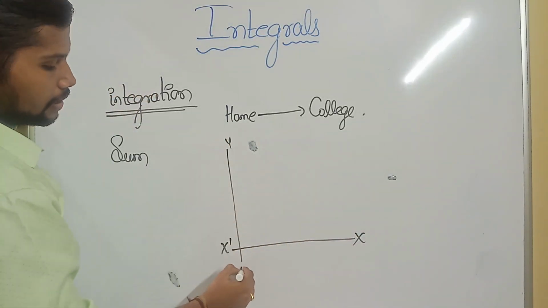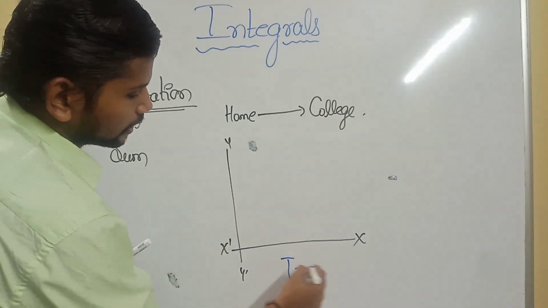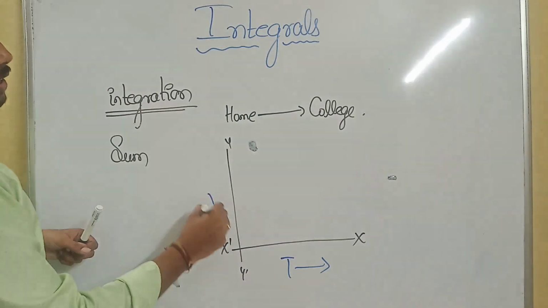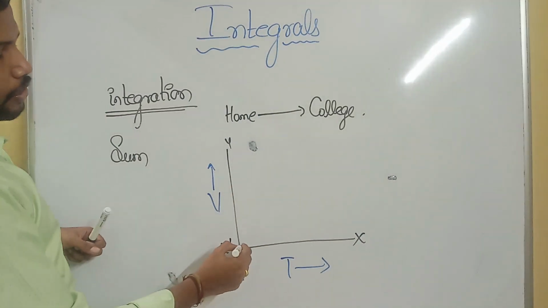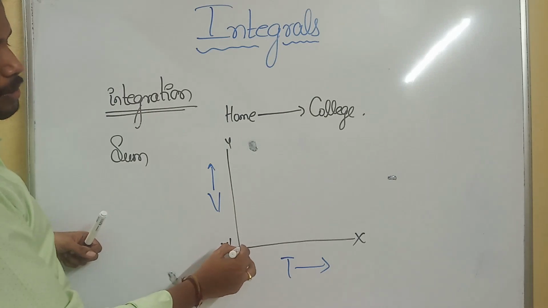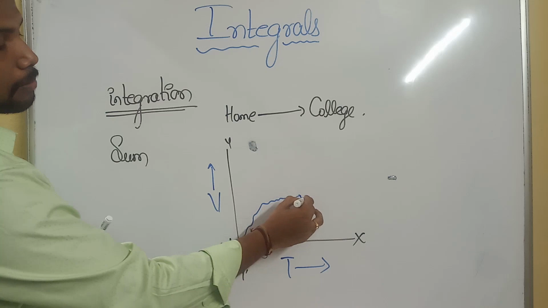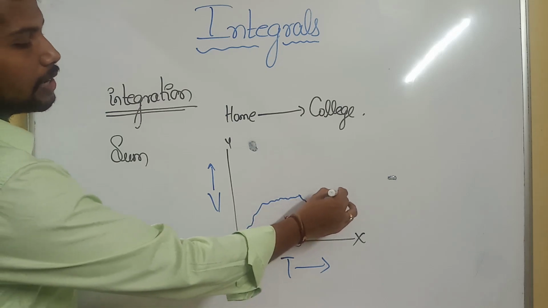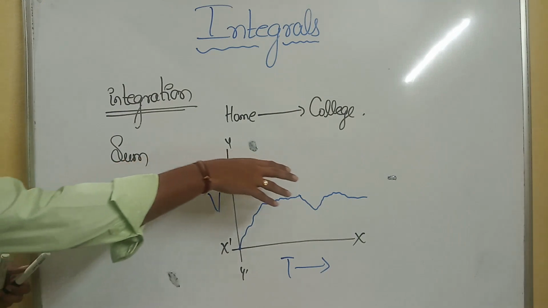Whenever you want to go to our college from home, can you go at a constant speed, means the velocity will be constant? No. For that reason I'd like to indicate using a graph. It will be x dash, y dash. Along the x axis I take time, along the y axis I take velocity. Got the point clearly? Initially your velocity and time will be 0. As time increases, your velocity increases. Sometimes it will decrease, sometimes it will increase, like this. At the end point, you'll reach the college.